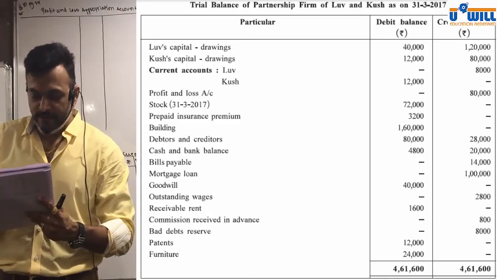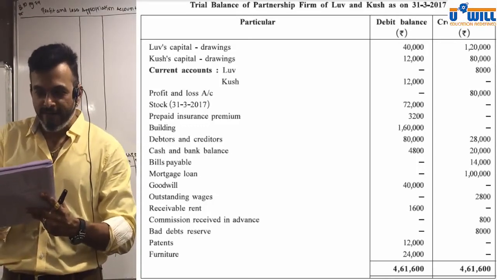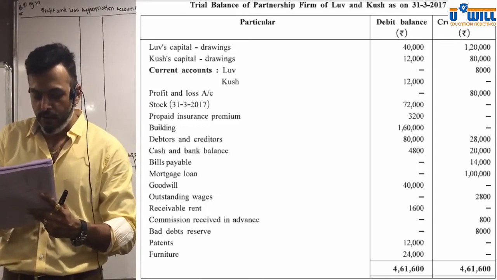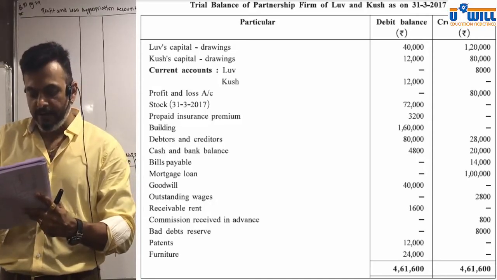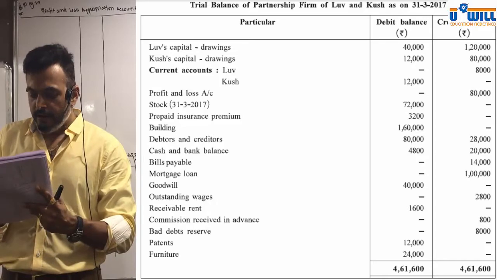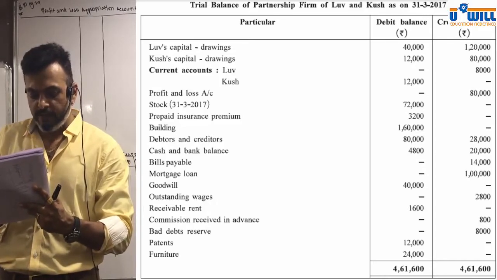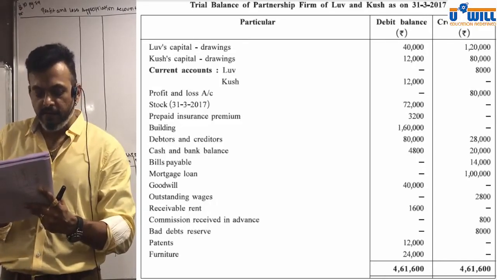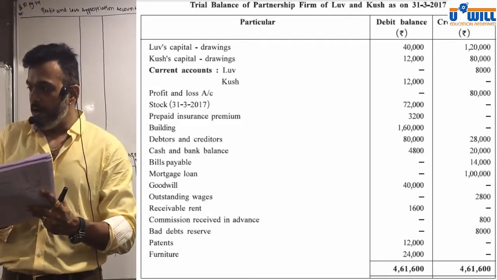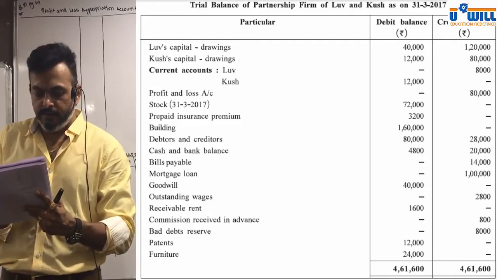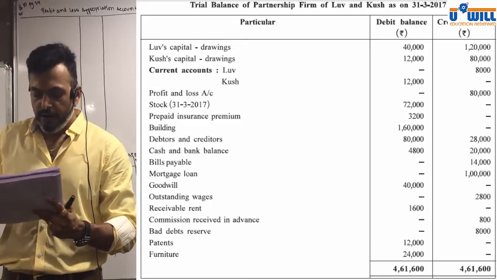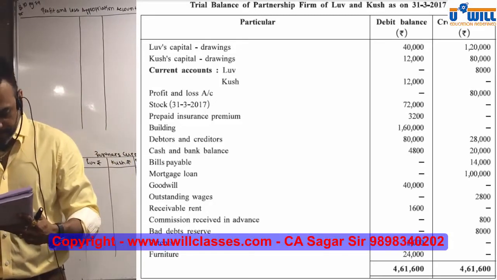Bills payable, liability. Mortgage loan, liability. Goodwill, asset. Outstanding wages, liability. Receivable rent, asset. Commission received in advance, liability. Bad debt reserve, deduct from debtors. Patent asset, furniture asset, trial balance tallying.